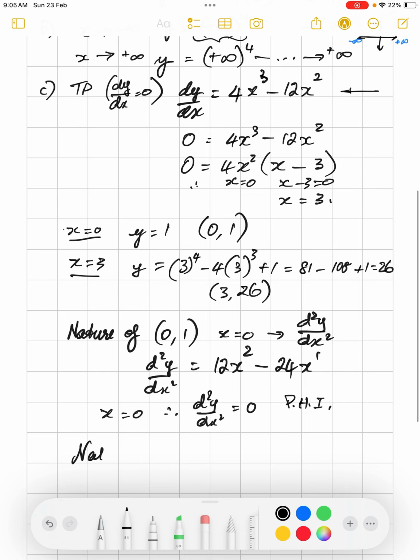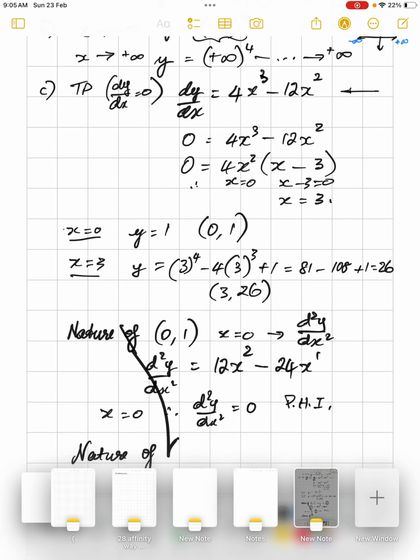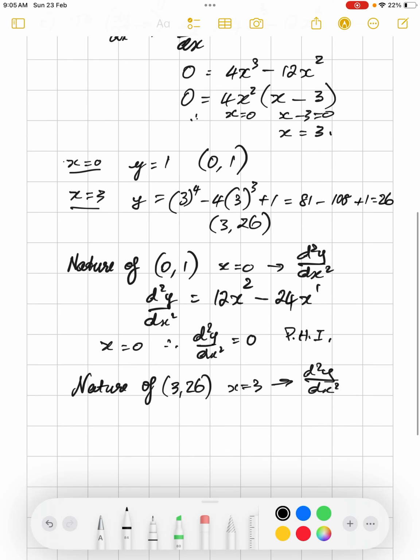Now let's look at the nature of the other turning point, (3, negative 26). We substitute x is 3 into the second derivative, and d2y/dx squared will equal 12 times 3 squared minus 24 times 3.